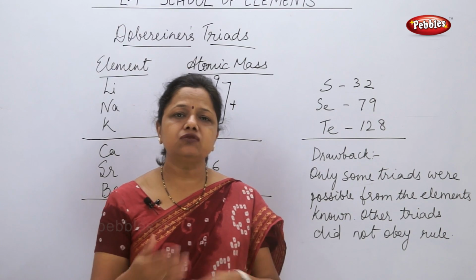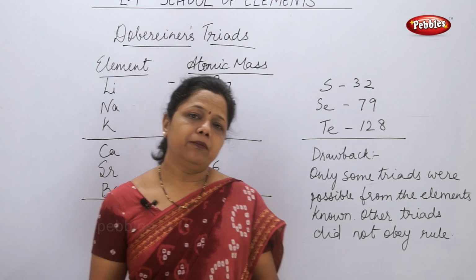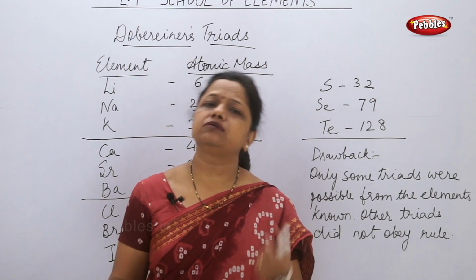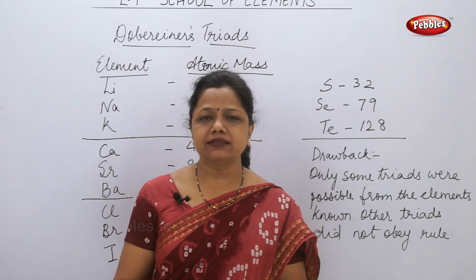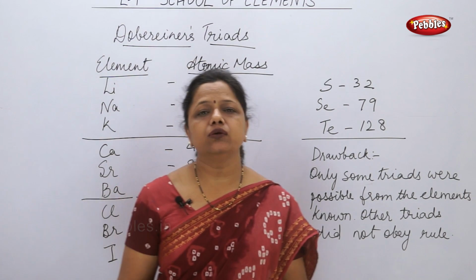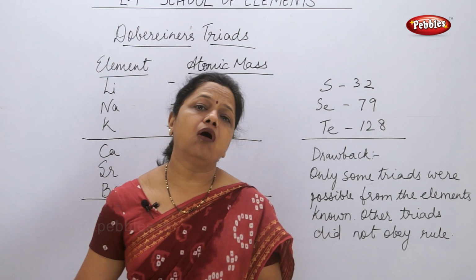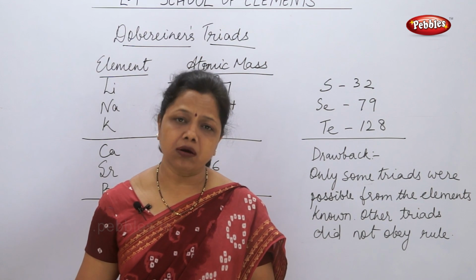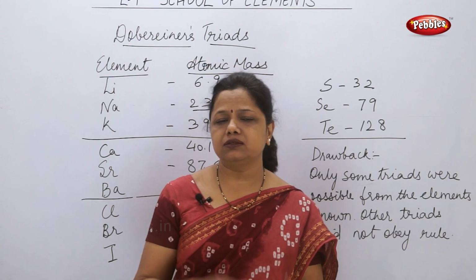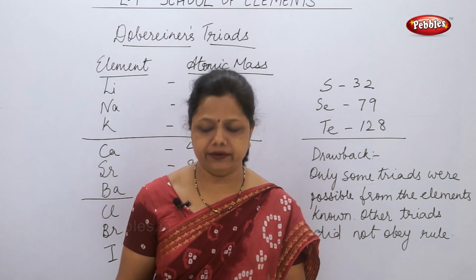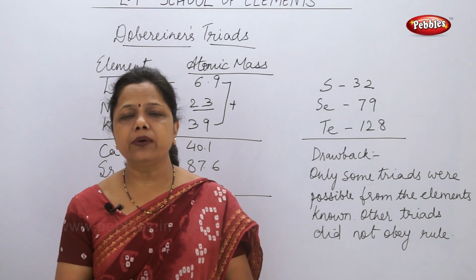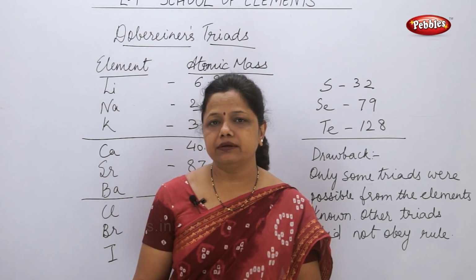Then how was this drawback made use of by other scientists? The next scientist whose work was accepted worldwide was Newlands, with the Law of Octaves. His theory is called Newlands' octaves. After the failure of Döbereiner's triads, what did Newlands do?